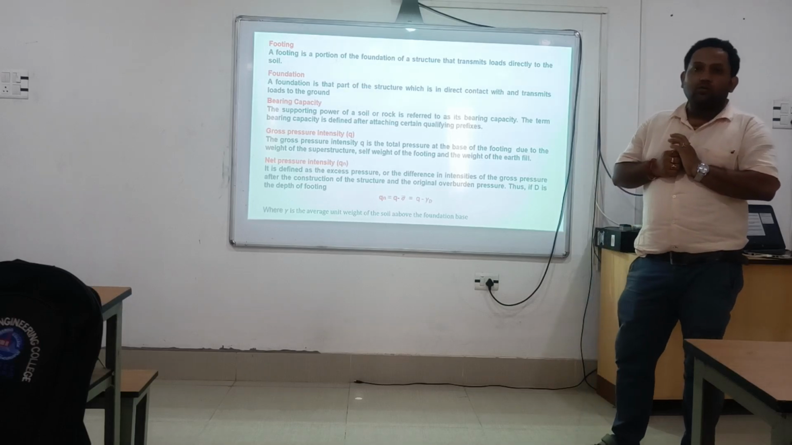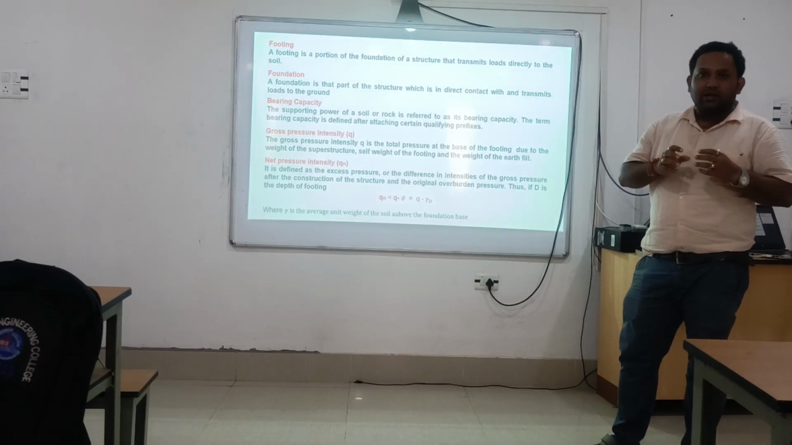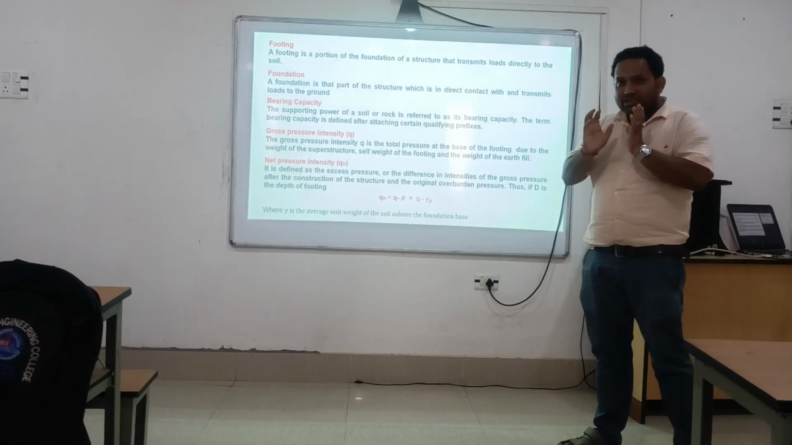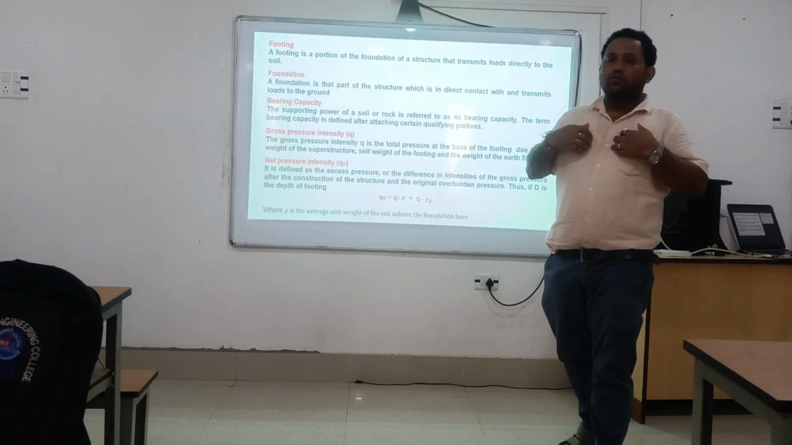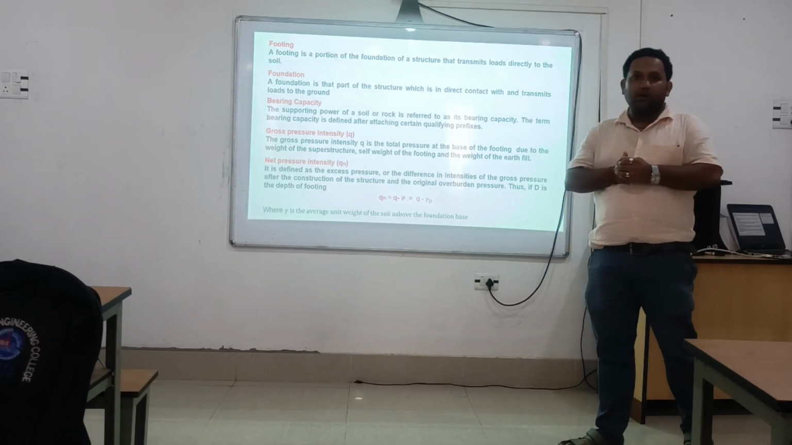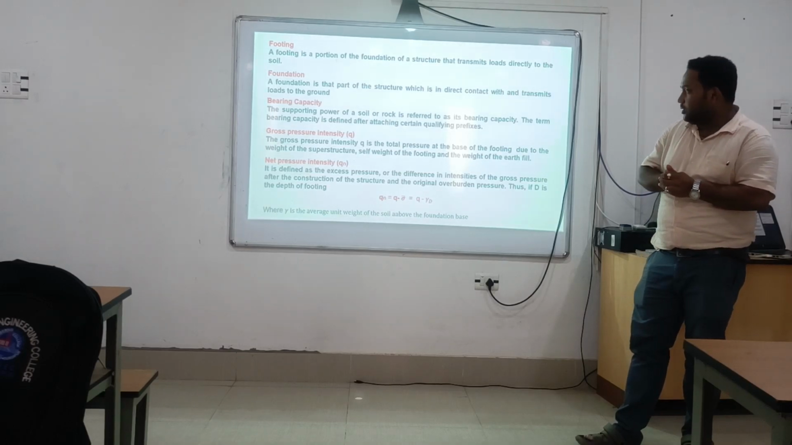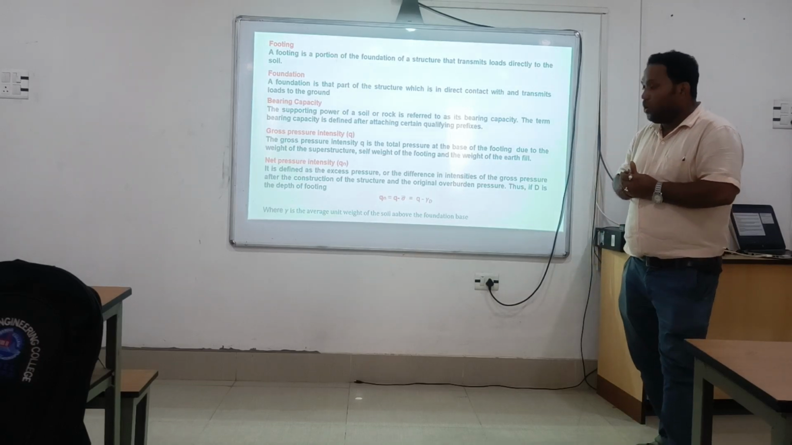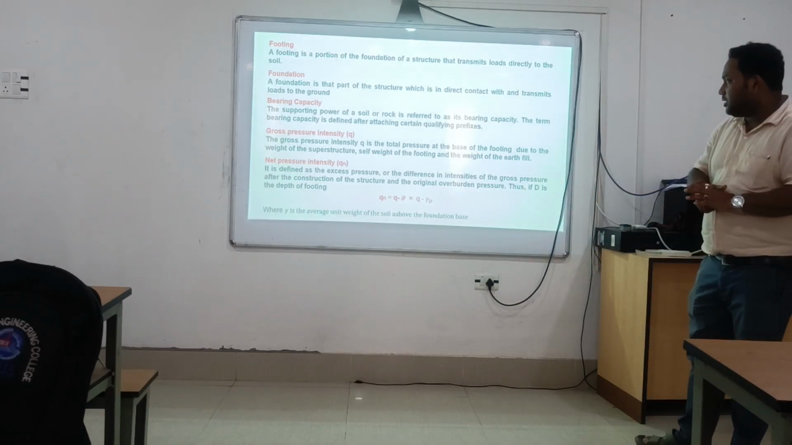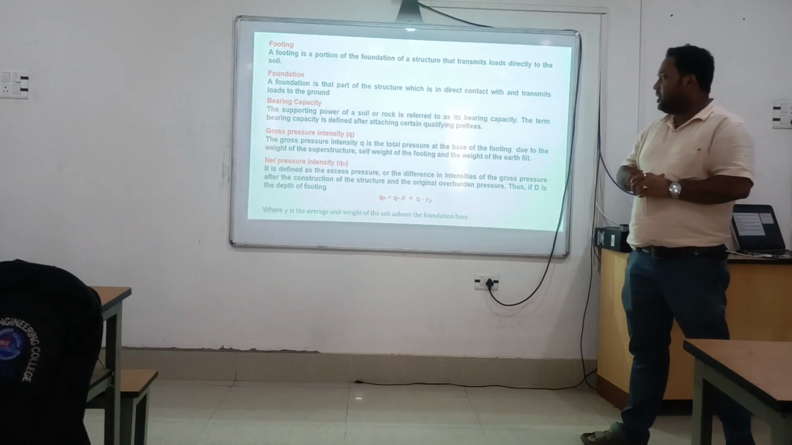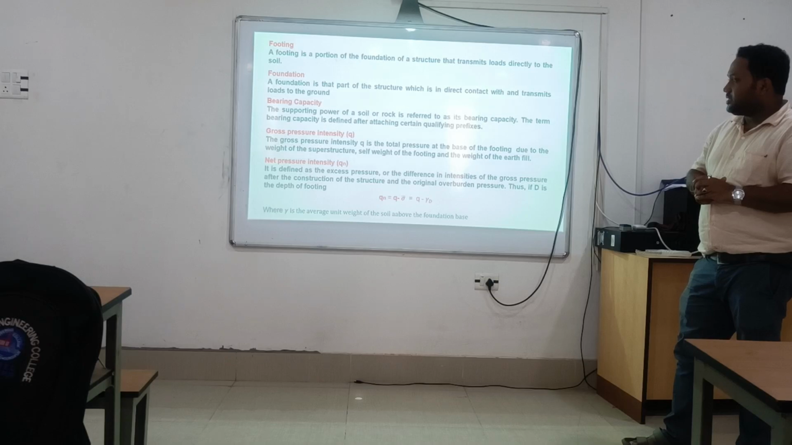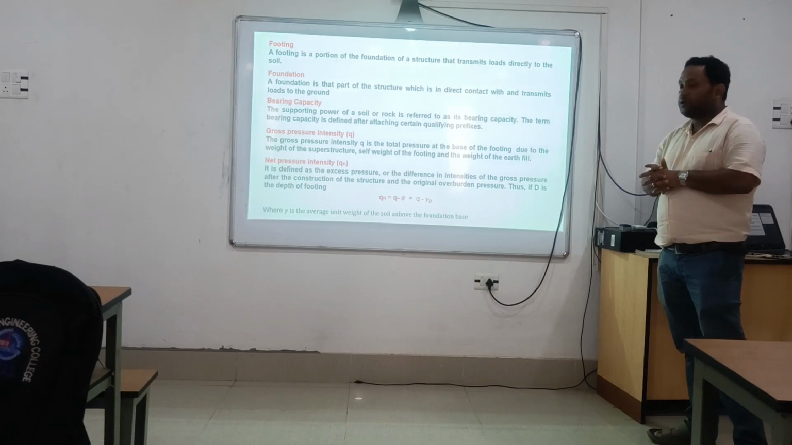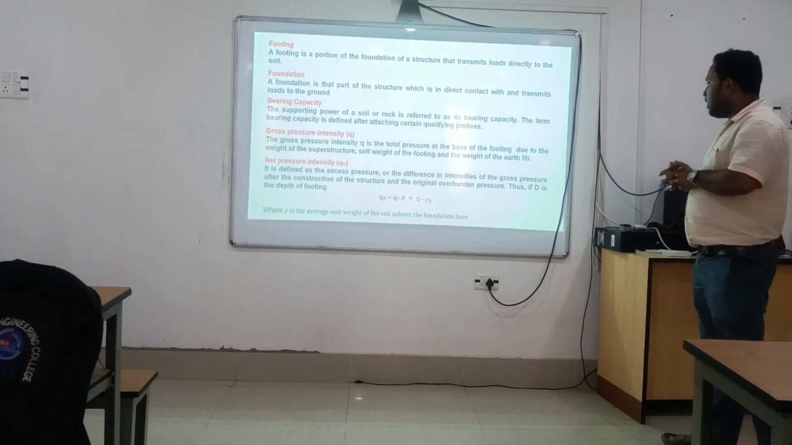Basically, when we need to find the pressure which comes from the structural part, we are not going to consider the soil or filler material as a load on the footing, or the excess pressure due to soil. Then only the footing load will be considered for the net pressure intensity. As per the definition, it is the excess pressure or difference in intensities of the gross pressure after the construction of the structure and the original overburden pressure.